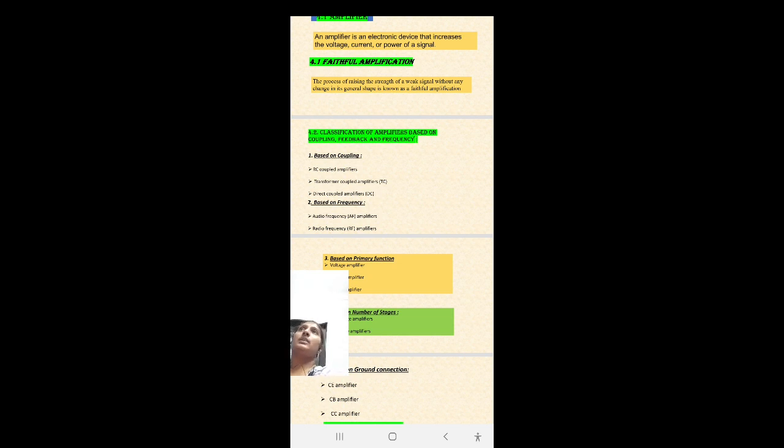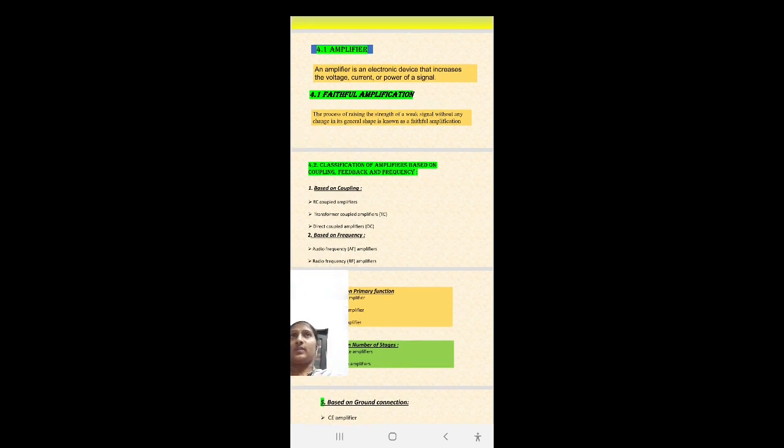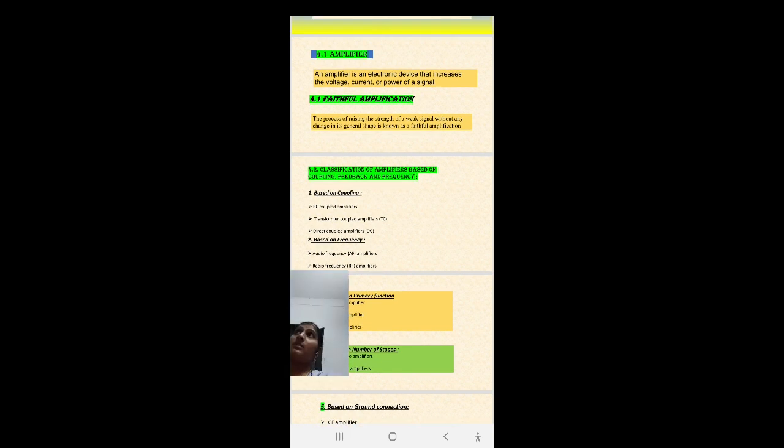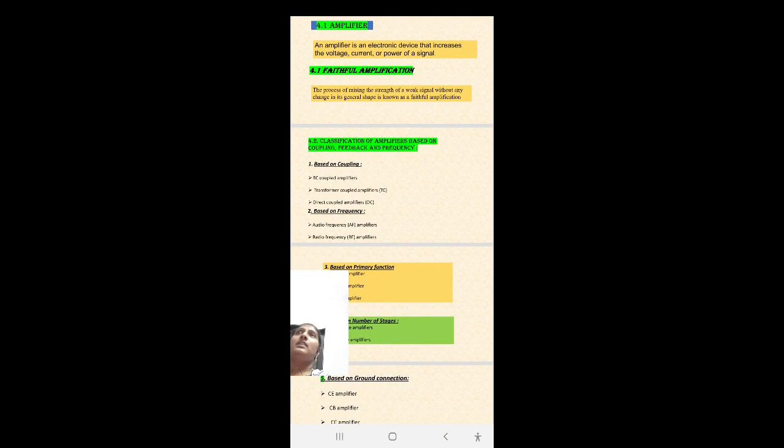Now, classifying the amplifiers according to the coupling. What are the amplifiers according to the coupling? RC coupled amplifier, direct coupled amplifier, transformer coupled amplifier. What is meant by coupling? Connection between two stages. What are the coupling elements in amplifiers? Resistor, capacitor, transformer. What is the need of coupling elements? Connecting the output of the previous stage to the next stage.